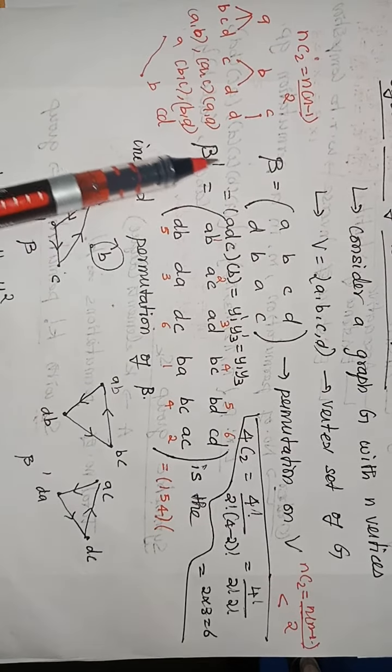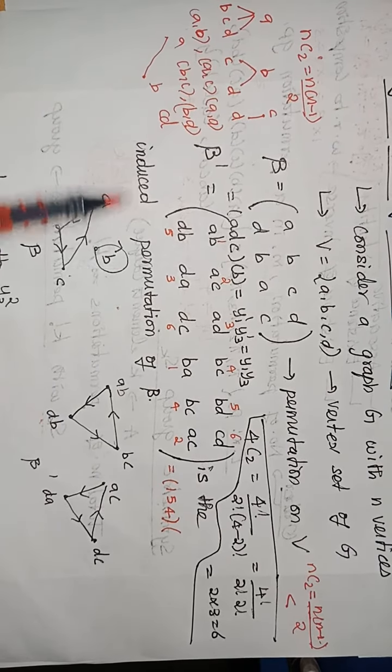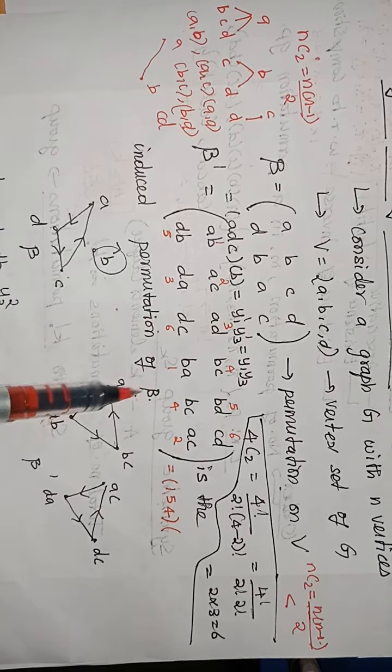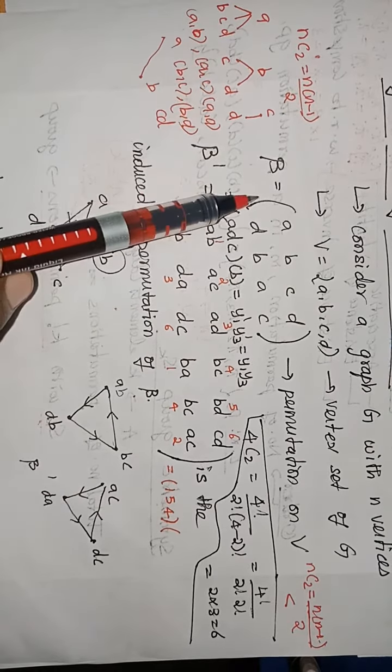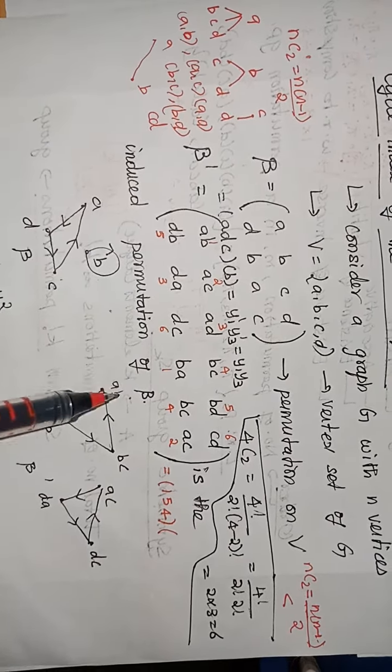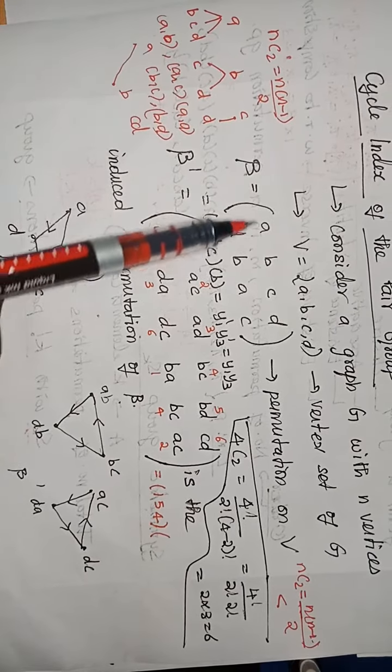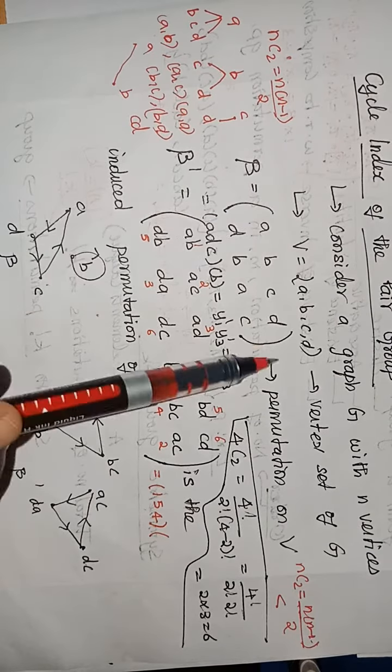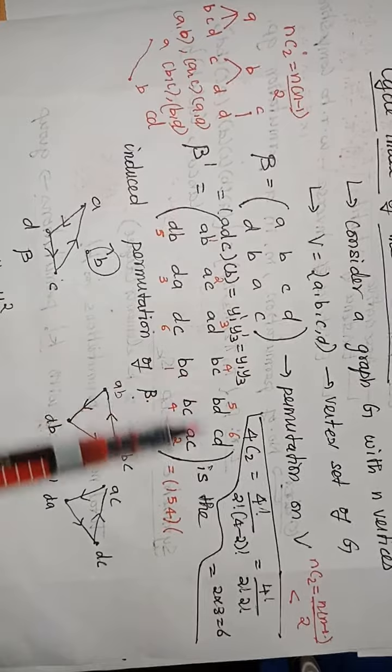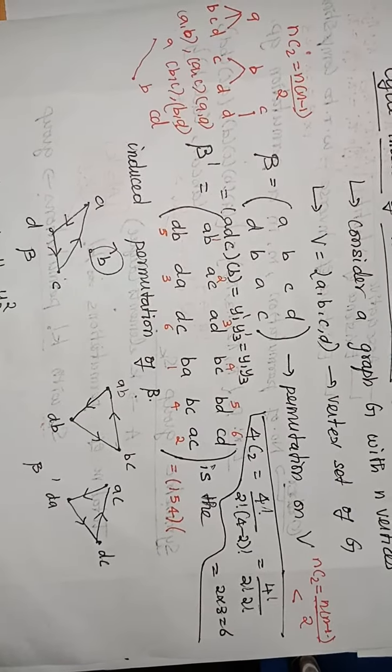That's why this beta dash is said to be the induced permutation of beta. This permutation is obtained from beta. That's why it's called the induced permutation of beta. Here, these elements represent the vertices. Here, beta dash is obtained using the edges.